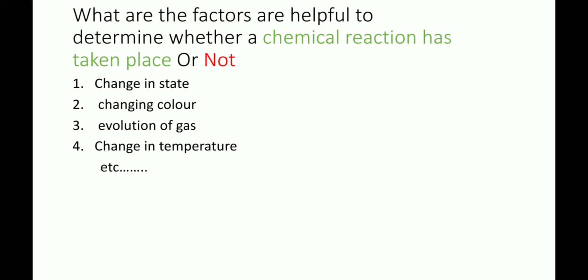Evolution of gas: during chemical reactions, some gases, hydrogen gas or chlorine gas, may be evolved. By identifying the gas, we can easily tell the reaction has taken place. When the temperature is changed, yes, we can conclude a chemical reaction has taken place. Okay.